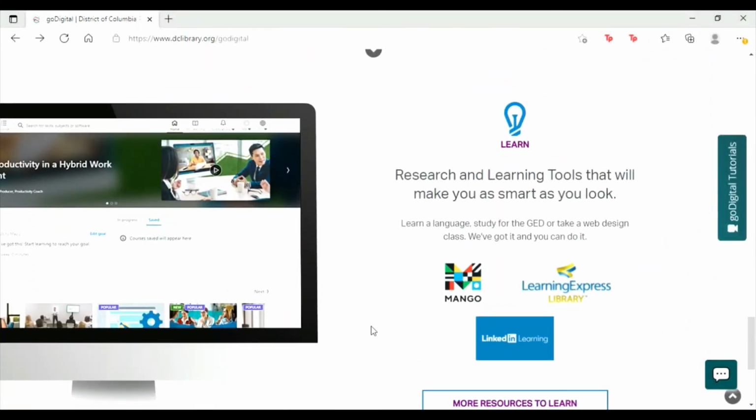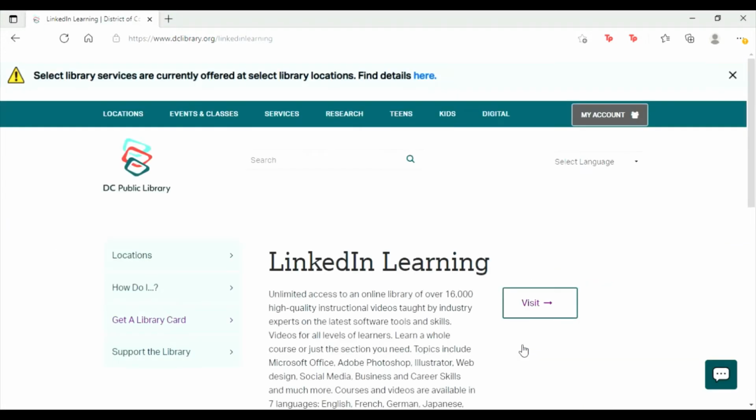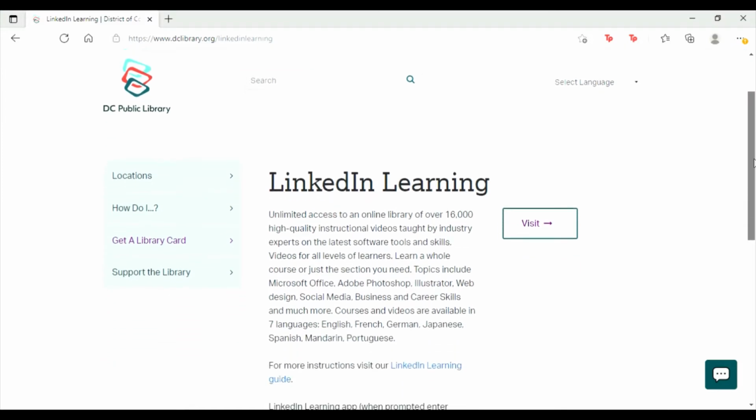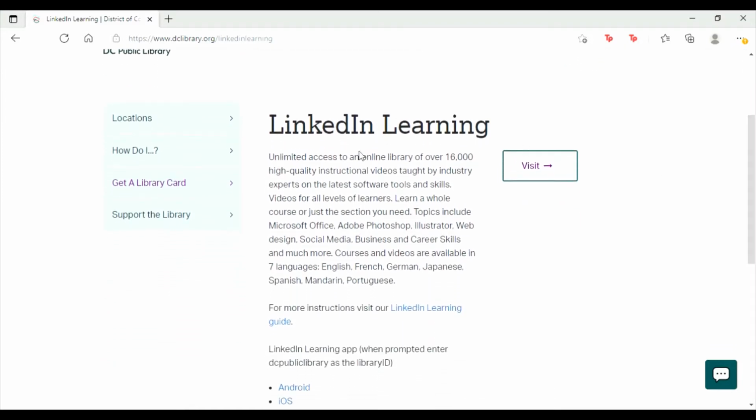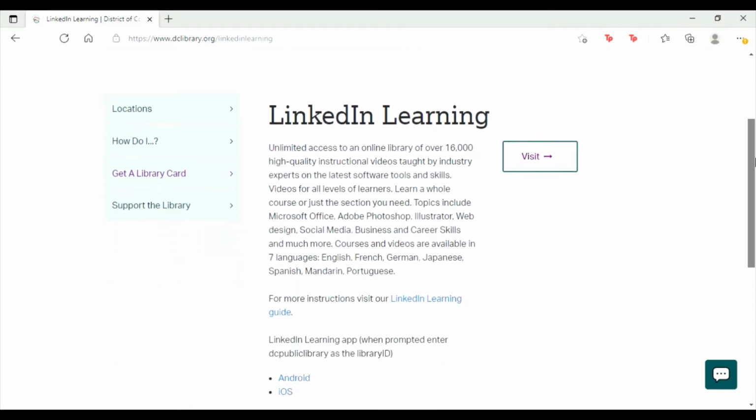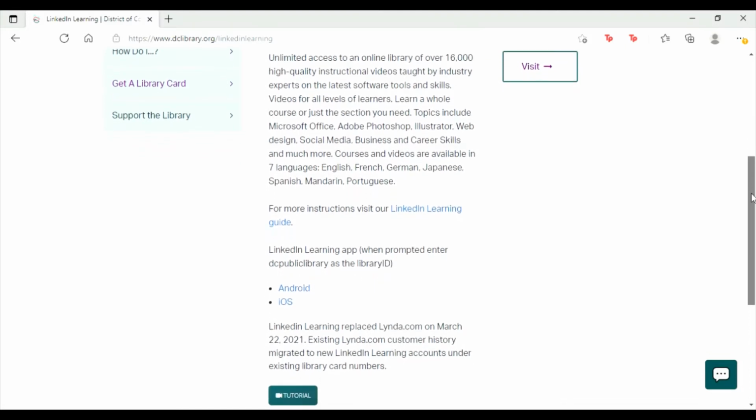LinkedIn Learning is not the only program in the Learning tab. We got Mango Languages, there's the Learning Express library, and then a bunch more that you can find here. But today we're just going to click on LinkedIn Learning. You can check out those other things later. It has a little blurb of what it's all about, topics, and things that the LinkedIn Learning app supports, Android and iOS, and you can just do it on your laptop as well. And we're just going to click Visit.